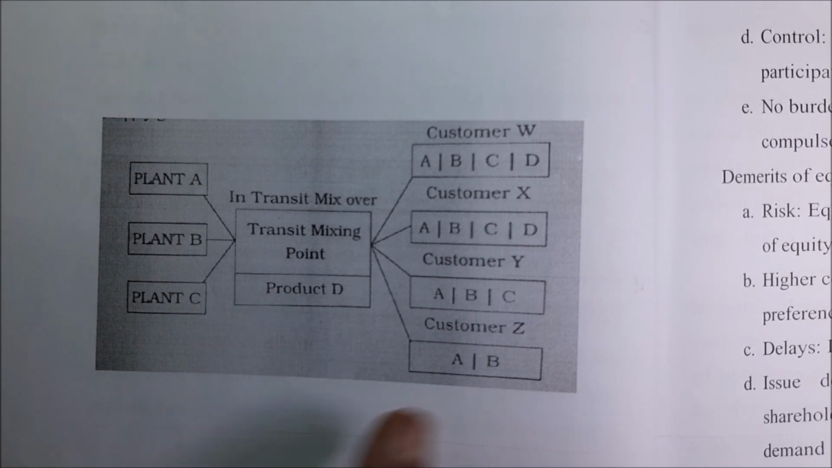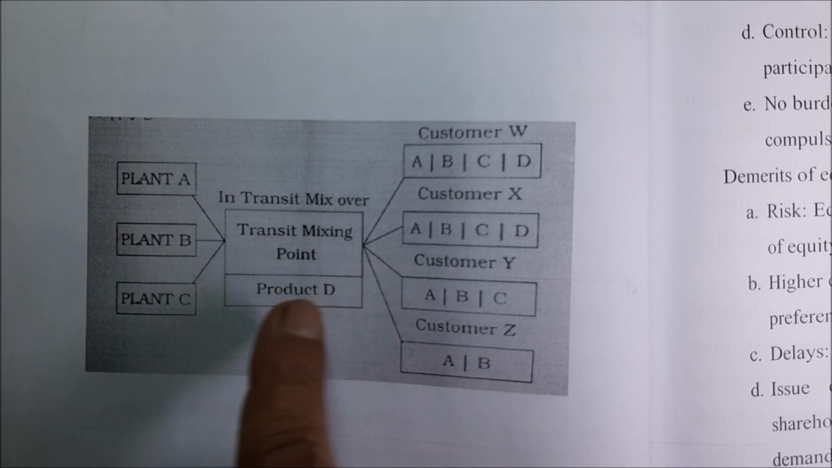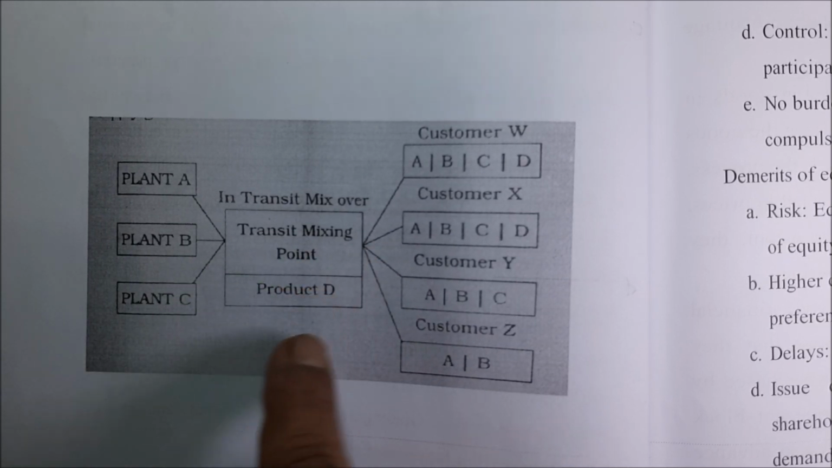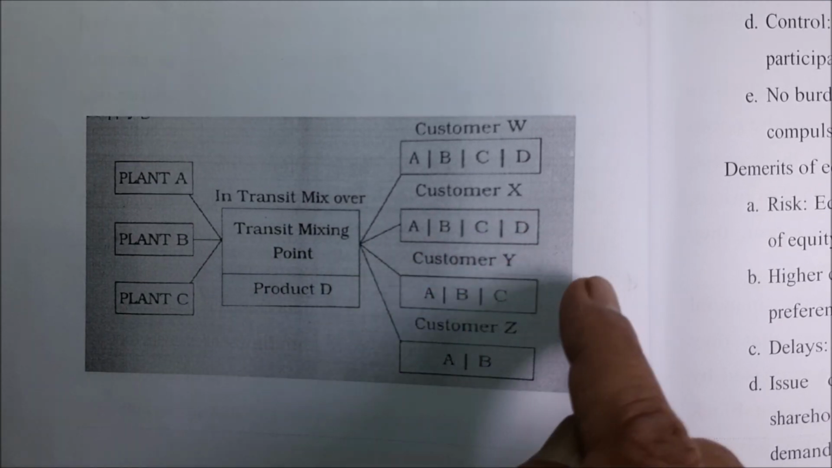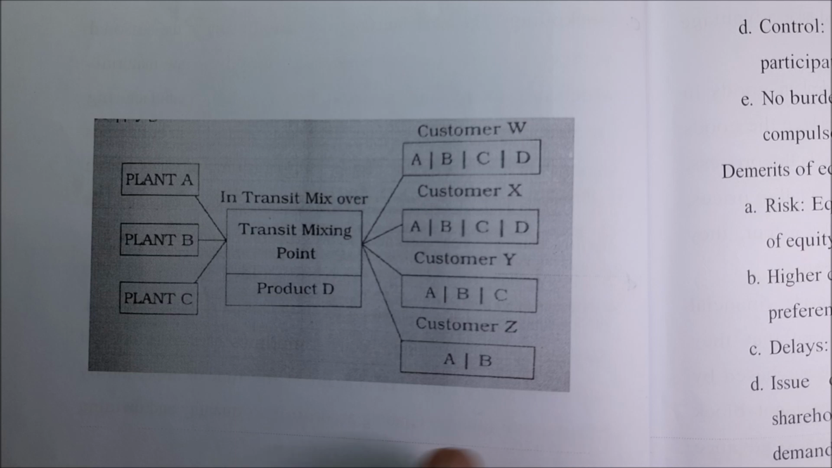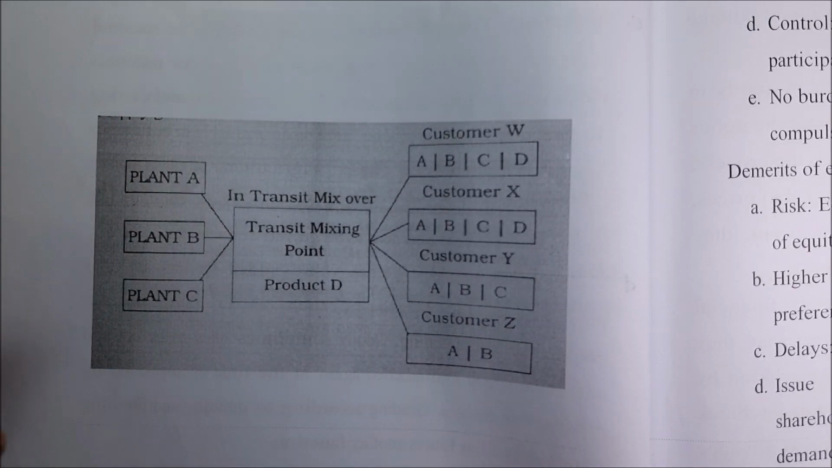Students, I have given you the chart also. Plant A, plant B, plant C. In transit mix over, transit mixing point, then product D, A, B, C, D, customer W, customer X, A, B, C, D, customer Y, A, B, C, customer Z, A, B. Whatever they are in need of, we are going to make that system, that is possible with the warehousing.